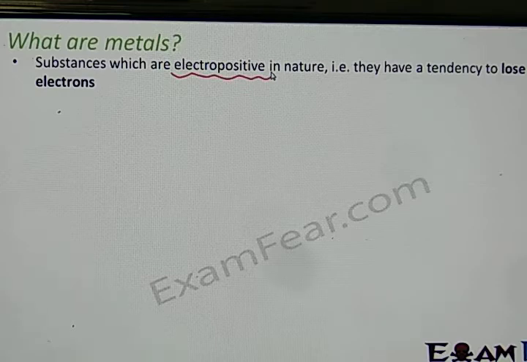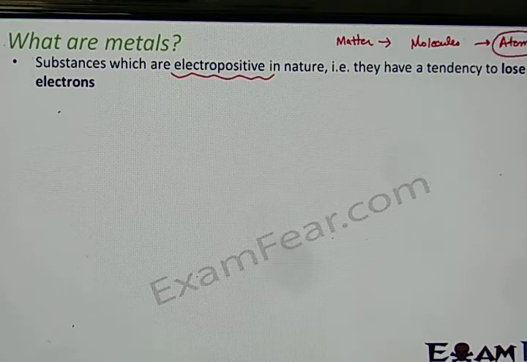But do you remember in one of the previous lectures I spoke about electrons, protons and neutrons? Now what are the objects we see around us? It is all matter, and matter is made up of molecules. Molecules are made up of atoms.